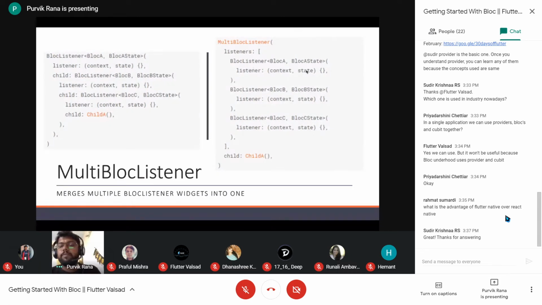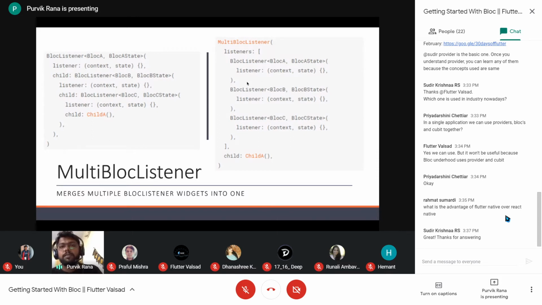If we want to display different snack bars, I'm just giving an example, on the different states of block A, B, and C, you can have the listener over here, and we can have the different states of the different blocks, block A, B, and C, and we can display the different snack bars using the block listener.